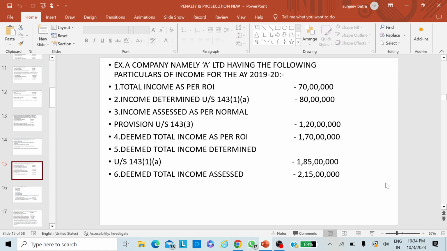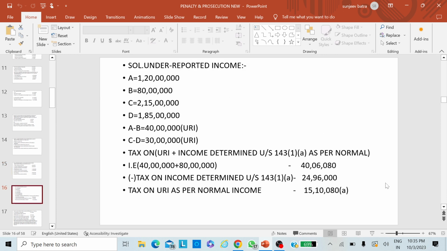We will calculate the tax separately for both. After that, tax will be combined, and tax shall be calculated on that amount, and after that penalty shall be calculated. Now come to the solution.